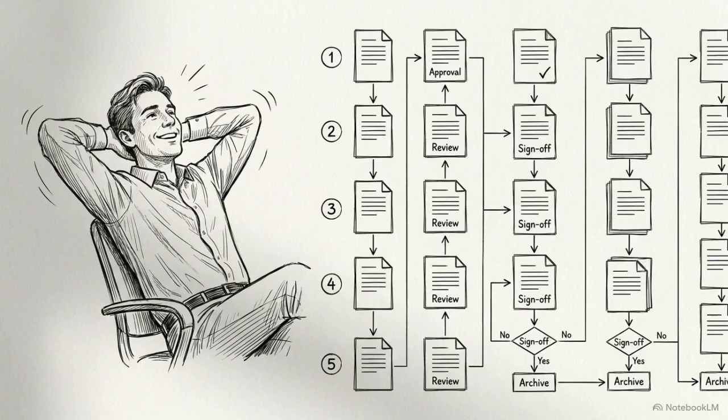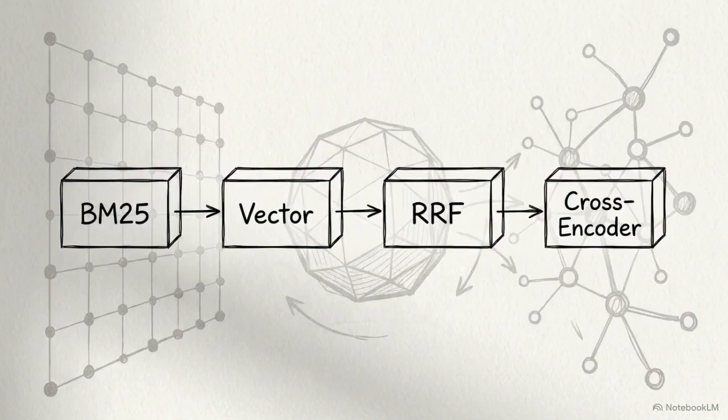Deploying a cross-encoder solves the vast majority of precision issues that developers mistakenly attribute to a need for GraphRAG. A mathematically optimized pipeline, combining BM25, dense vectors, RRF, and a cross-encoder, is the prerequisite baseline any engineering team must build before evaluating graph architectures.